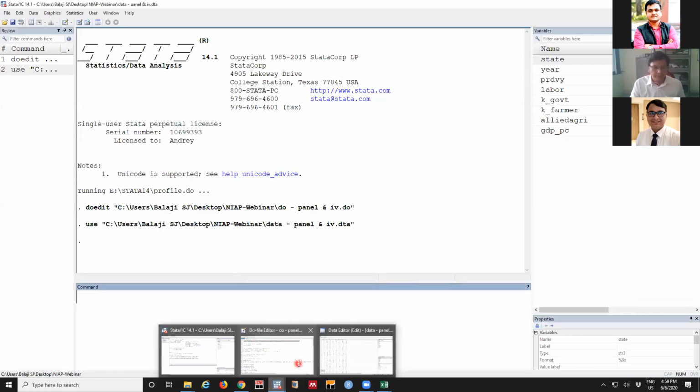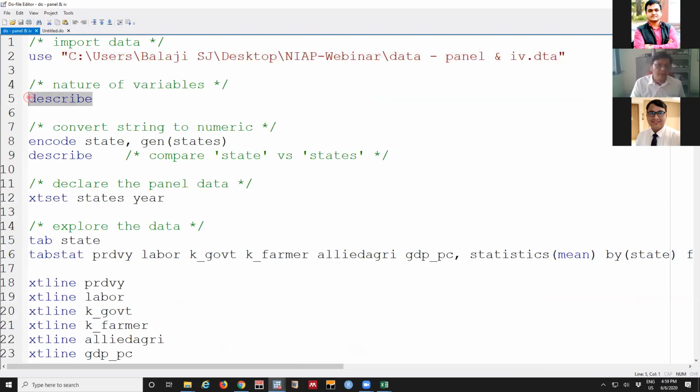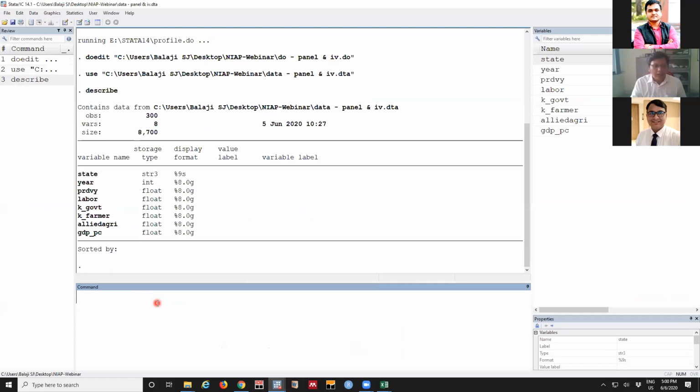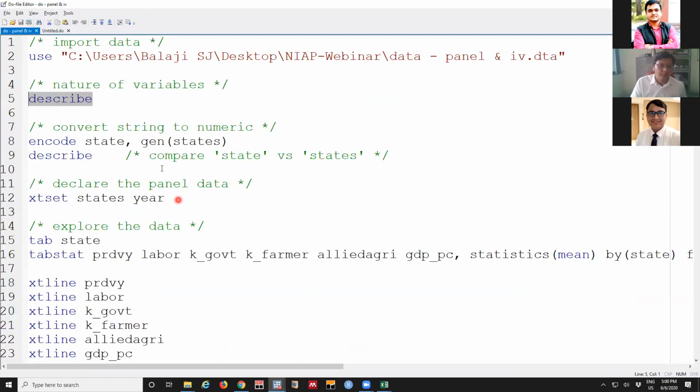Next part is to have a description. In the description, what we want to see is just the nature of the data. Year is in integer form, state is in string form. This will be useful when we are going for a large number of variables. We may have 20 or 30 or more than that. Then we have to see which information is in which form. They are just to explore, just to get into an initial phase.